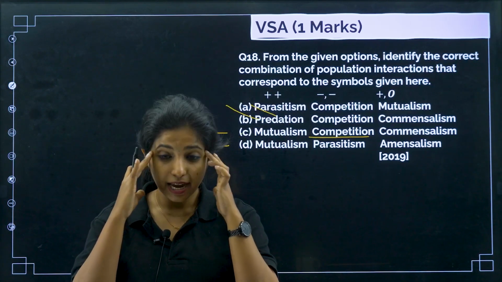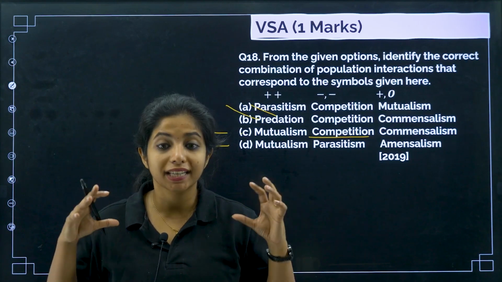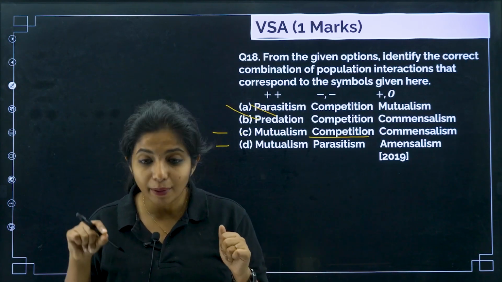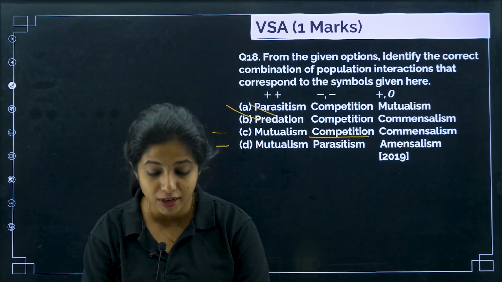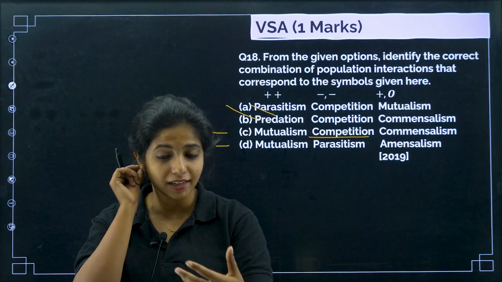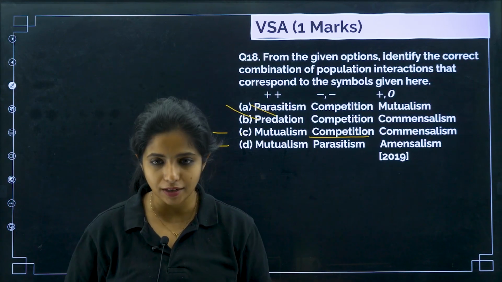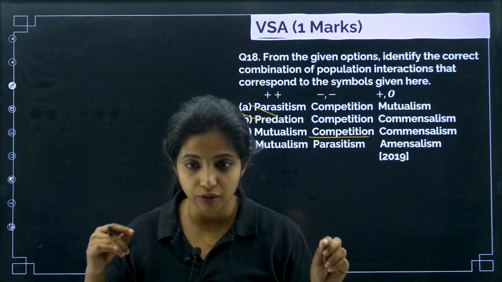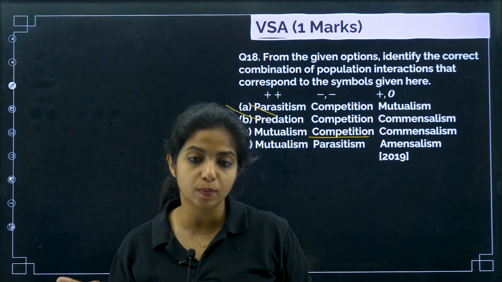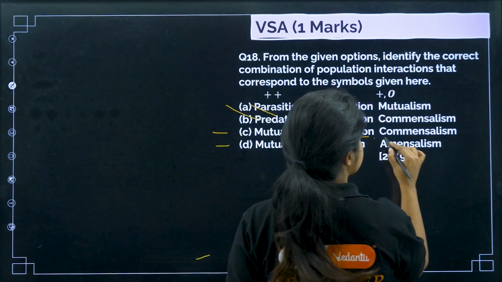Cattle egret is there and then you have cattle. Basically, the cattle egret will be feeding on the smaller insects present in the grass. So, when cattle move, they will come and feed on it. Over here cattle egret is benefiting. What about the cattle? There is no effect. So, I will say this is commensalism, my dear children.